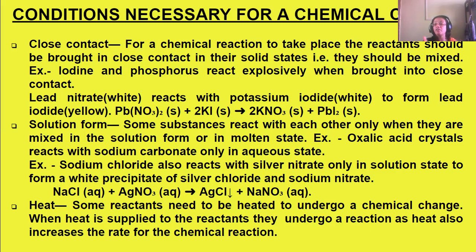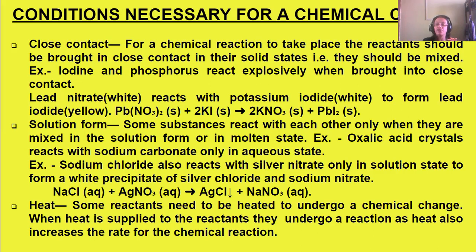So the chemical change occurring between iodine and phosphorus, when they are brought in close contact, is leading to an explosion. That is the explosive reaction, an explosive change that is occurring. So this is one example of close contact.